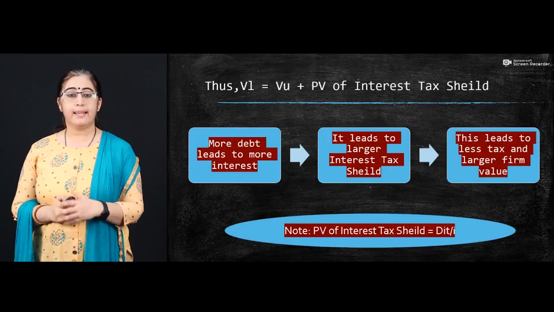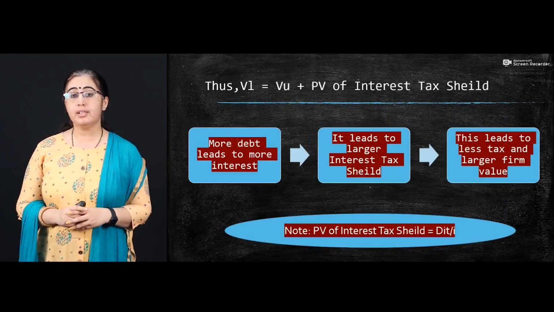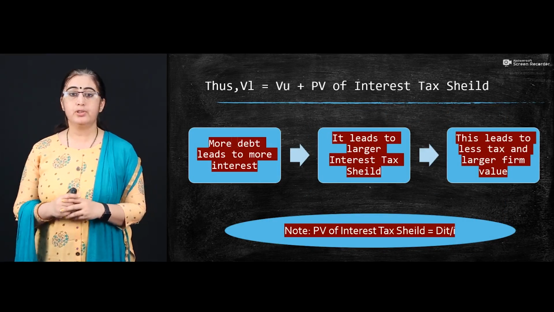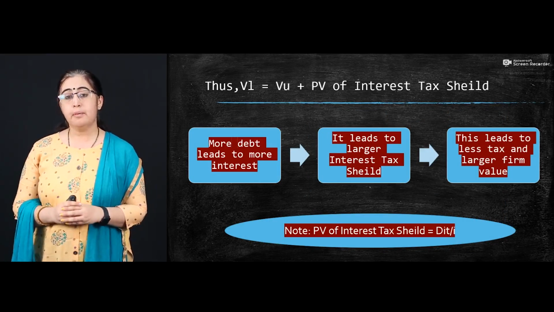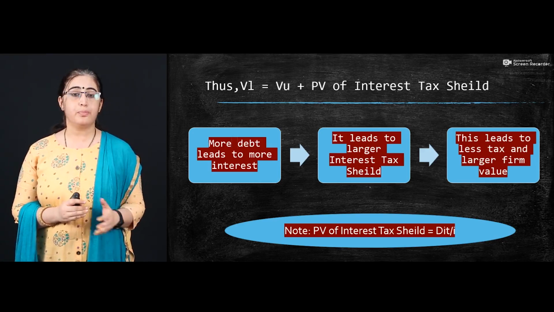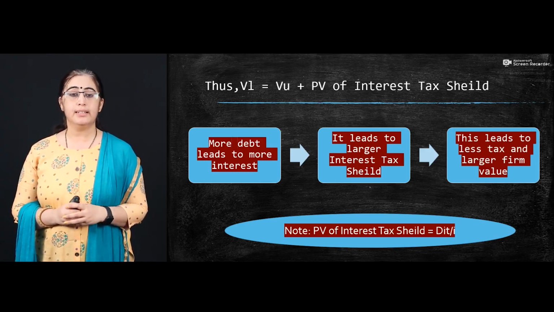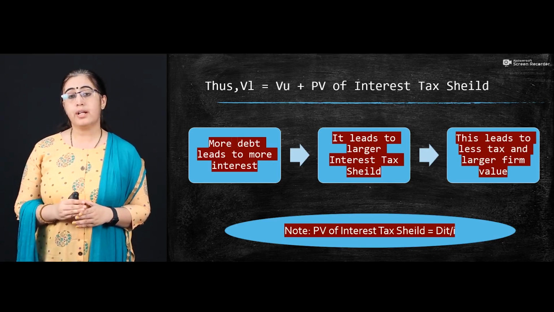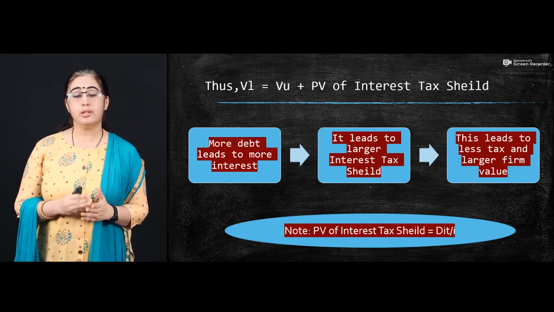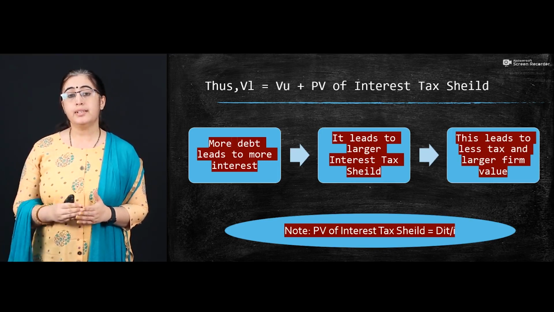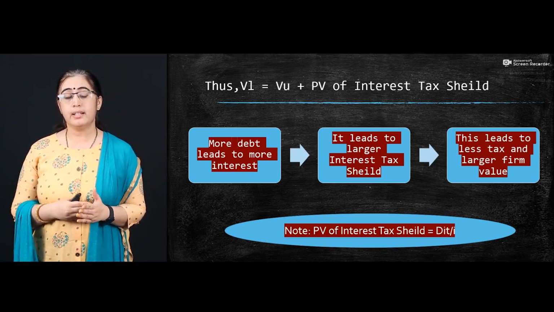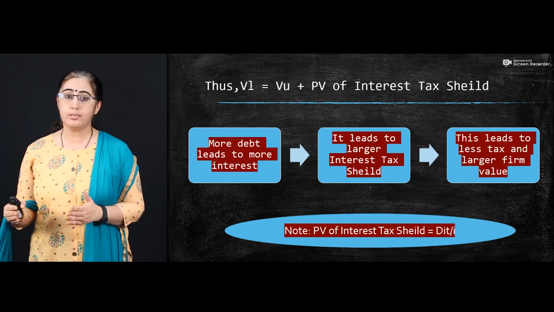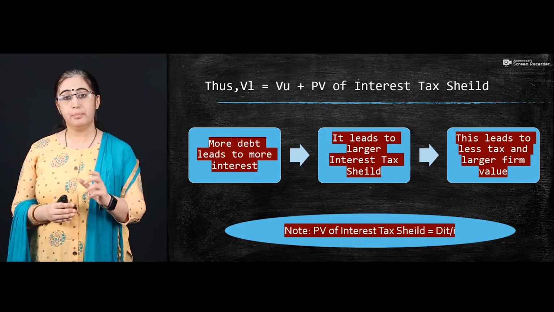Now look at it this way. If there is more debt, it will lead to more interest. For example, if you have 2 lakh rupees debt capital at 10%, the interest is 20,000 rupees. Whereas if you increase your debt capital from 2 lakh to 4 lakh, your interest also increases from 20,000 to 40,000 at the same 10%.